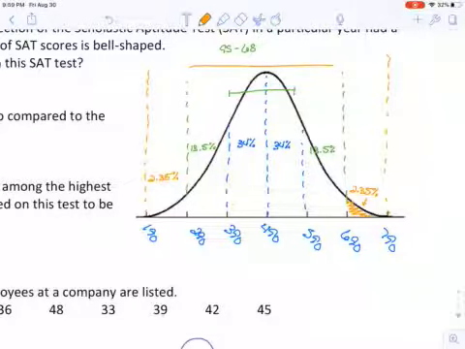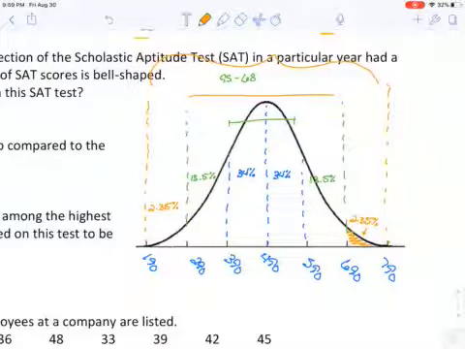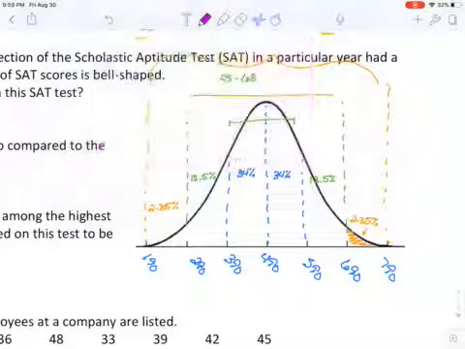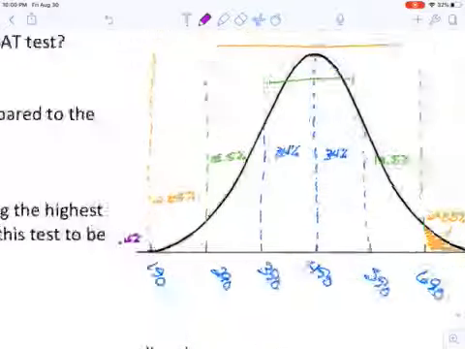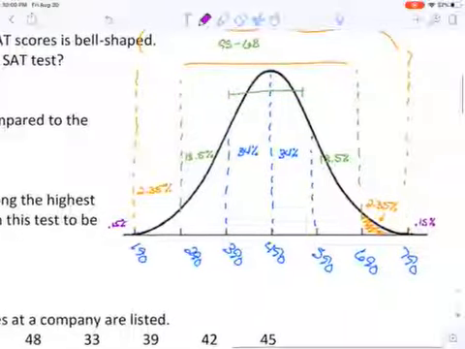But that's technically not 100% of the data. We just said 99.7 lives from here to here. That leaves a small but not zero amount left over. So if 100% of the people are in this distribution and 99.7 is there, if I subtract those, I'm getting 0.3%. And half of 0.3% leaves me a teeny tiny little 0.15% here and 0.15% here, which is why it looks like it doesn't exist, because you can't zoom in enough to demonstrate 0.15%.